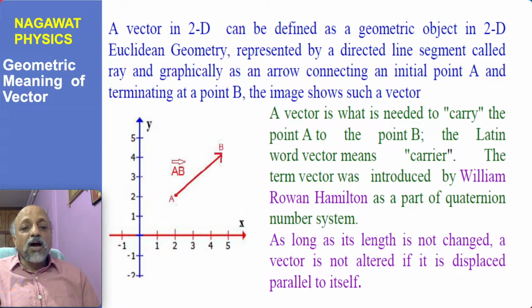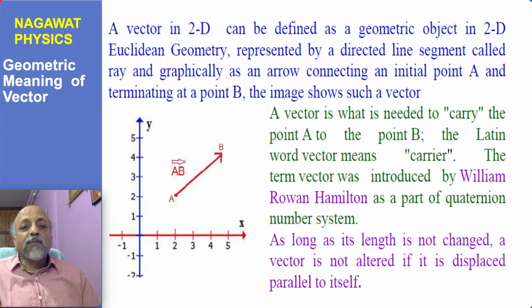But the algebra of the vector has been developed keeping in mind the kind of the geometric picture which we are giving here, and which is very close to the displacement vector which was introduced earlier. So if a particle moves from point A to point B, so the displacement vector is described as AB vector, starting from the point A and ending at the point B.